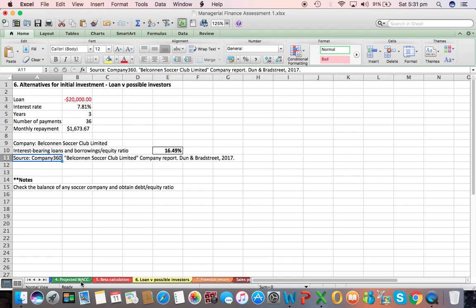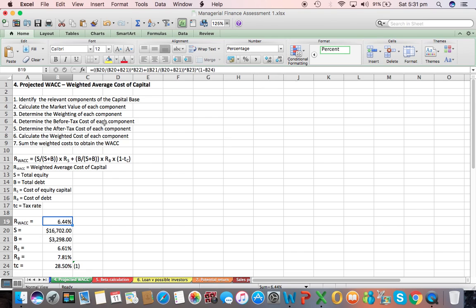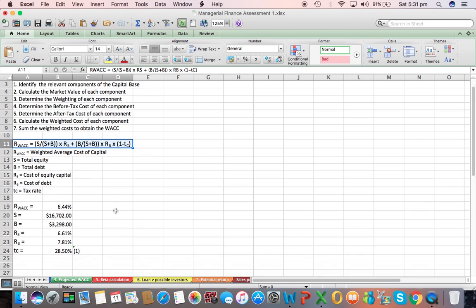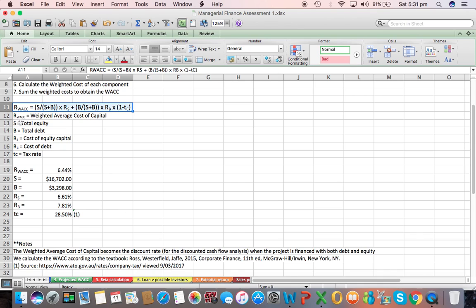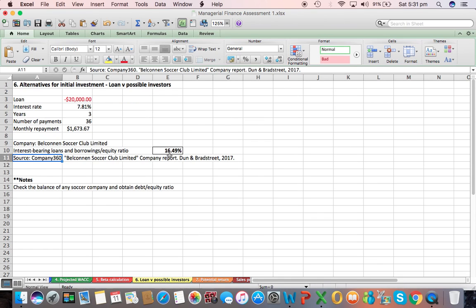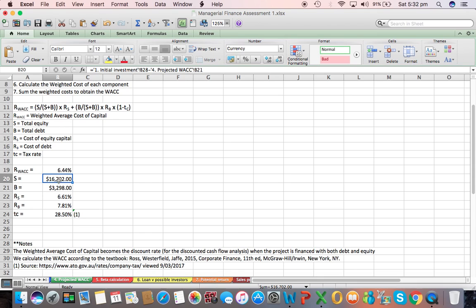After that, we just went to calculate the weighted average cost of capital based on the formula according to the textbook. The total equity and total debt for this formula is calculated based on this 16.49% efficient debt equity ratio. So basically this should be our equity and should be our debt. In total is basically our initial investment of 20,000.